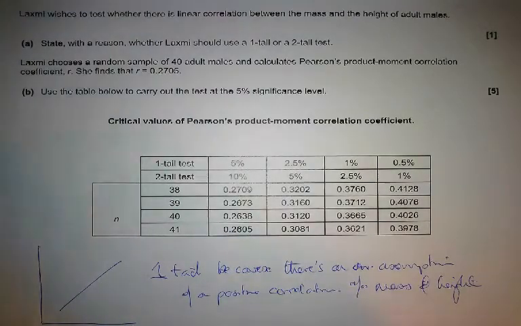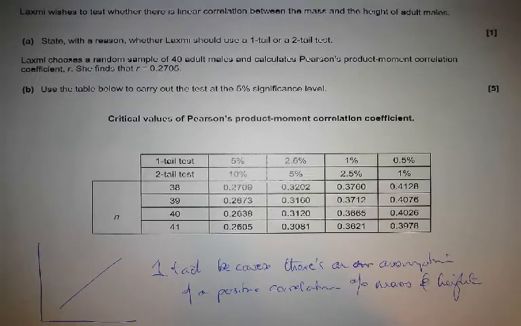You'd expect that the taller you are, the greater your mass, and you'd expect it to be positively correlated. So you go for something along that line.